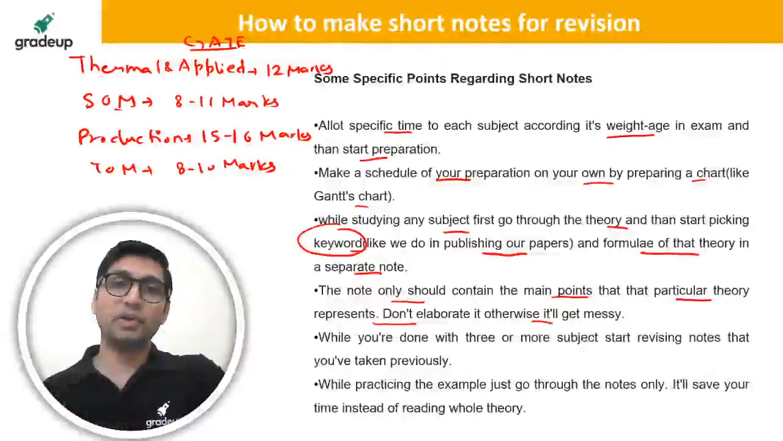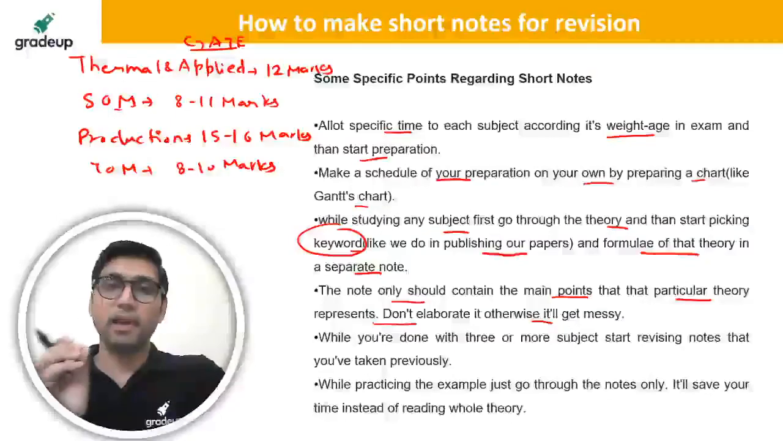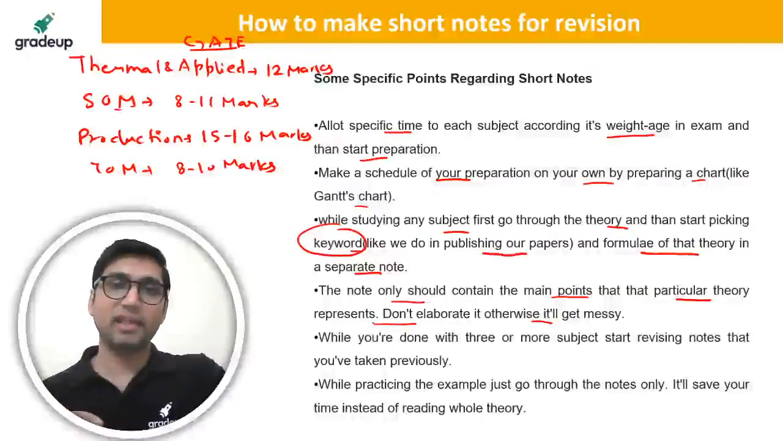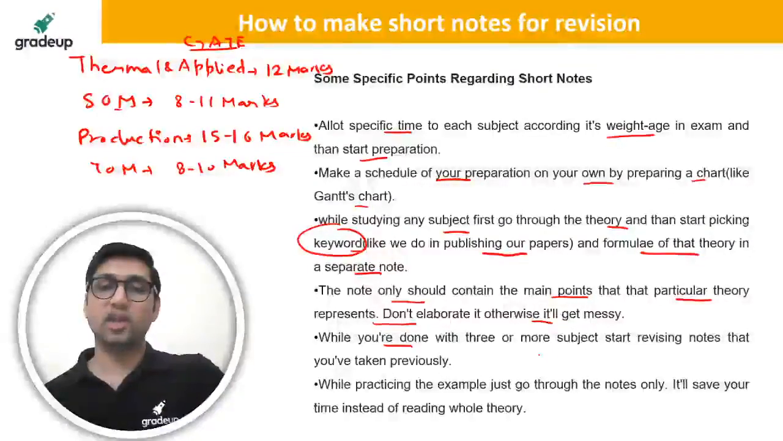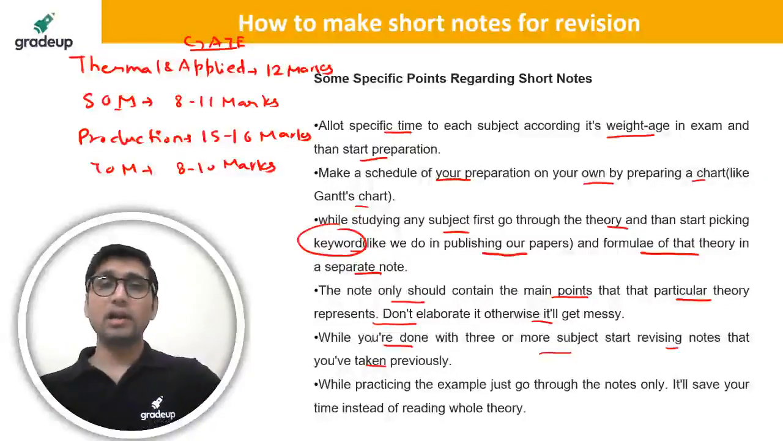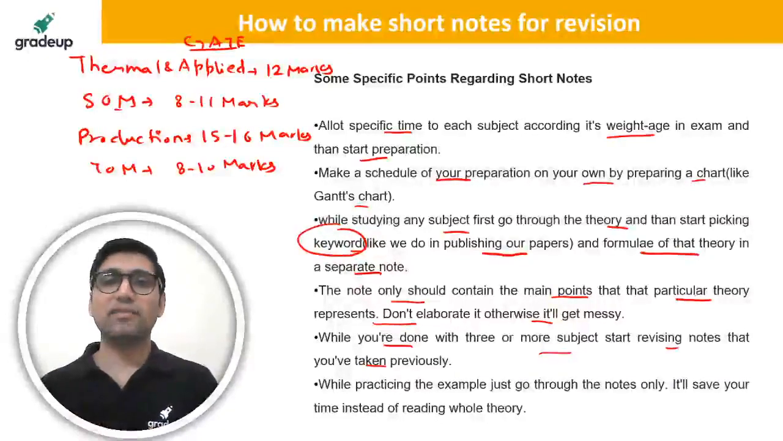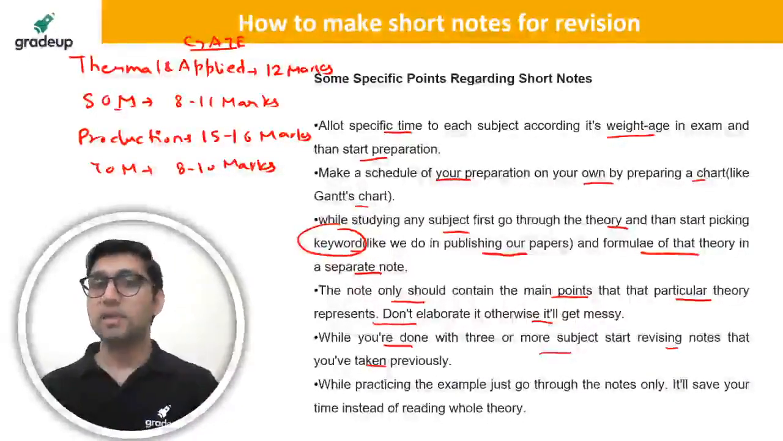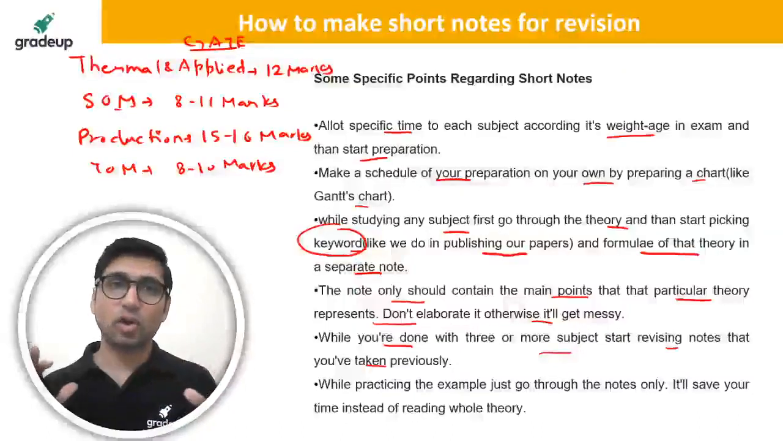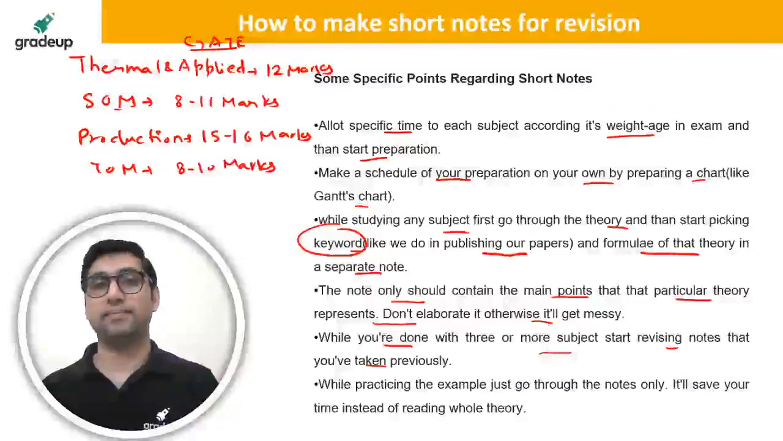So again, I would like to tell you that do not write the complete theory in your short notes, because again it will become boring, again it will become very lengthy, and you will find it difficult to revise. When you are done with three or more subjects, start revising the notes that you have taken previously. It's not that you just keep making short notes and forget everything. If there are 12 subjects, and you think that I will make the short notes of all the 12 subjects first and then I will revise it, then this is a mistake.